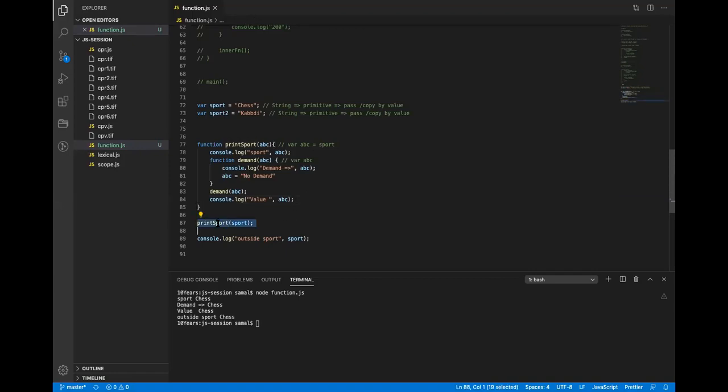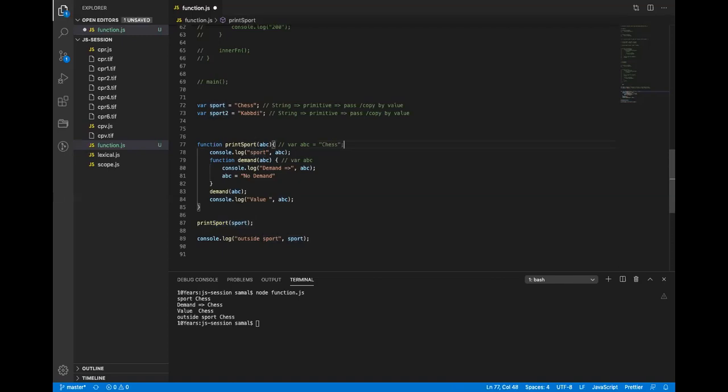So there is a print function, all right? And in the print function I'm passing one parameter, which is a string. It is a primitive, and a primitive means copy by value. That means it copies this sports. What is the value of sports? Yes, chess. So the ABC parameter will receive chess.